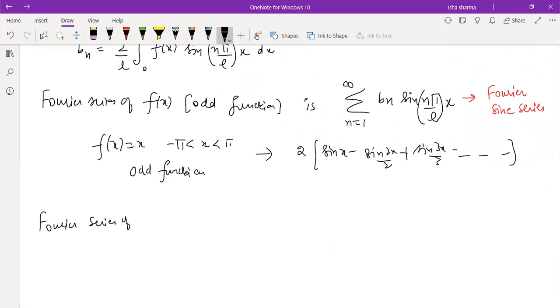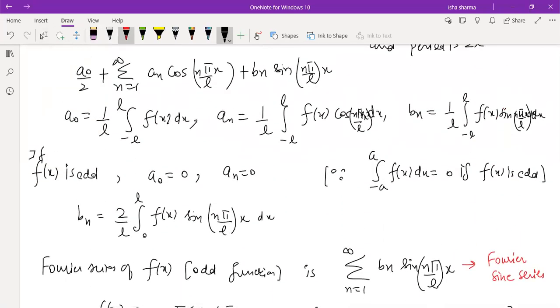So the Fourier series of f(x), if f(x) happens to be an even function, in this case bn is going to be 0, right? Because you see the definition of bn is this. So in this case, if this is even and this is odd, so even into odd, the product will be odd. So bn is going to be 0, while a naught and an are going to survive in the series.